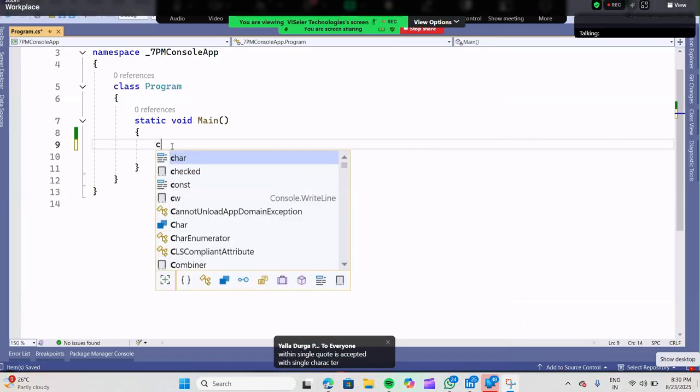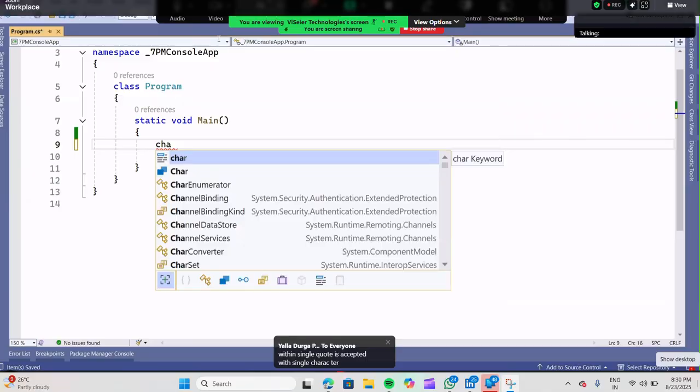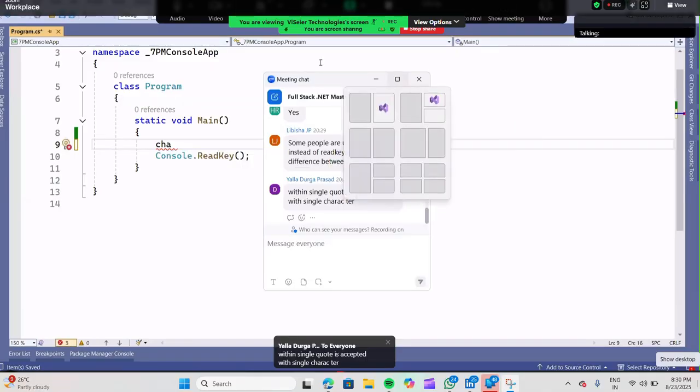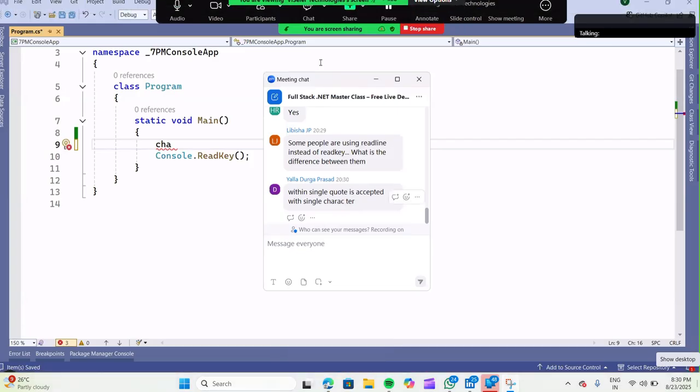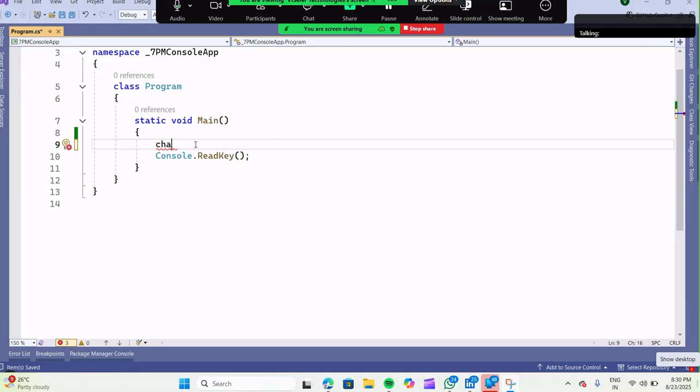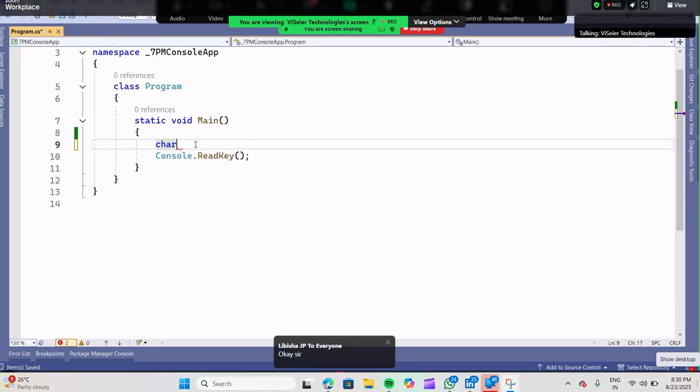Okay, next. Okay, let's see. Within a single case, people are using ReadLine instead of ReadKey. Both hold the output screen, but ReadLine is used to take the input. Those kinds of things are there. You will know in the further sessions. I'm not leaving anything pending; you will definitely know. ReadLine and ReadKey both hold the output screen. You should know the difference. ReadLine is used to accept the entire string, the complete line.